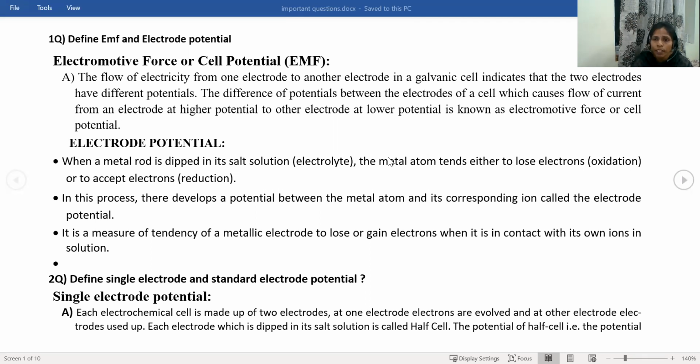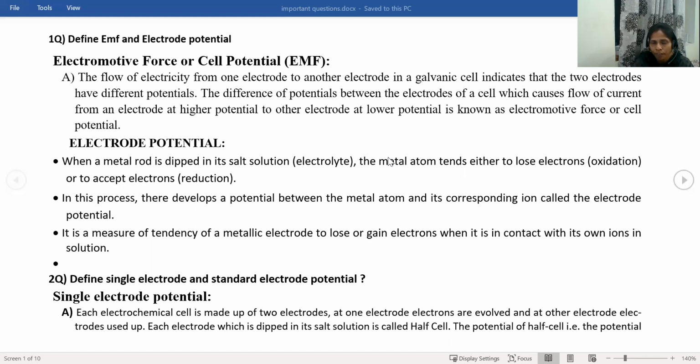Today I'm going to explain the short answer questions, which are very, very important for the internal examination. I have already shared these questions with you in the group. But today I'm going to explain them along with the answers, and how to write the answers in the internal examination. The first short answer question is: define EMF and electrode potential.